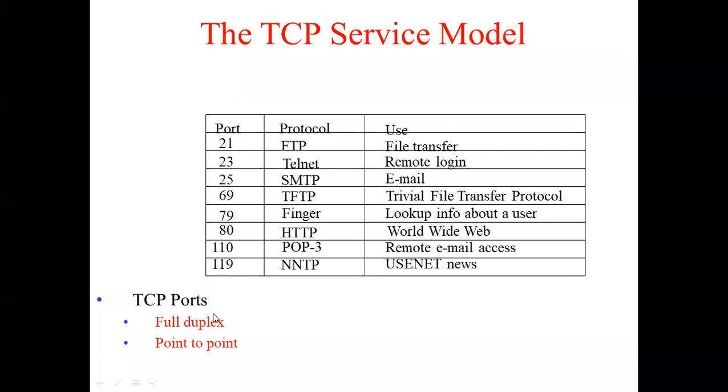Now all the TCP ports that are there, you will remember two things about them. Firstly, all TCP ports are full duplex. Full duplex means the data transfer can happen in both directions. And point to point, because at the sender side an endpoint is created, which is called a socket, and also at the receiver side an endpoint is created, which is called a socket. Both the sockets at either side will help you to interact, and hence it is called point to point.